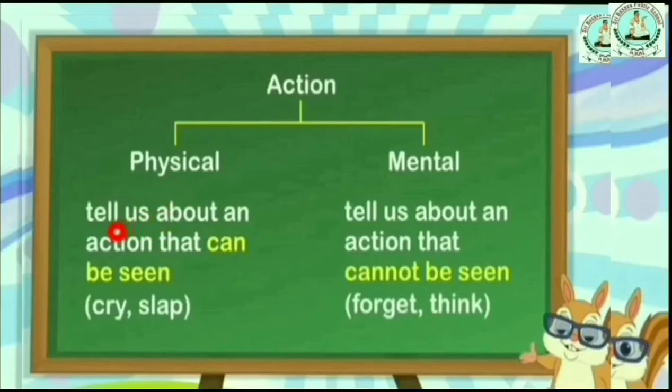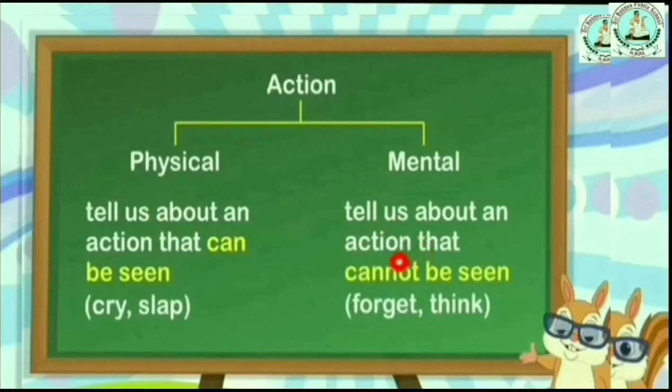Physical means an action that can be seen, for example, cry or slap. Crying can be seen, no? So the action can be physical or mental.